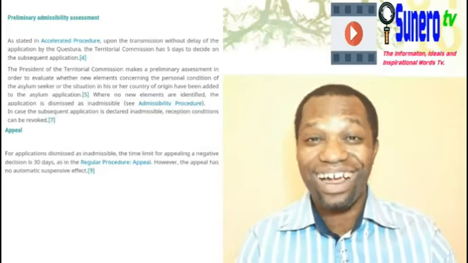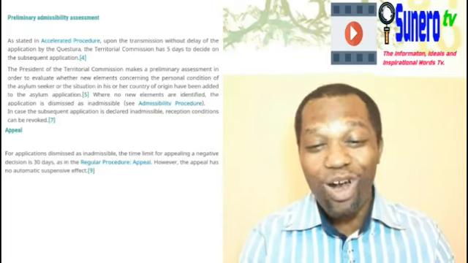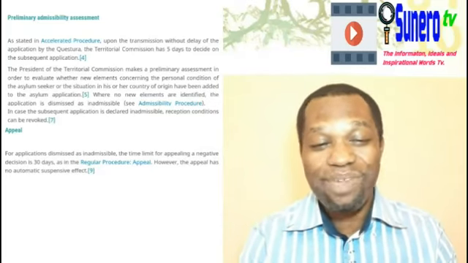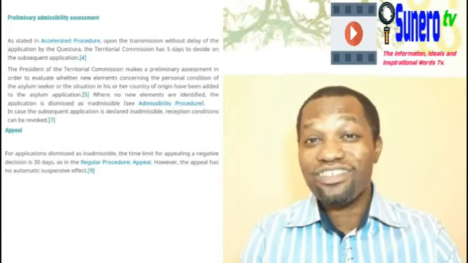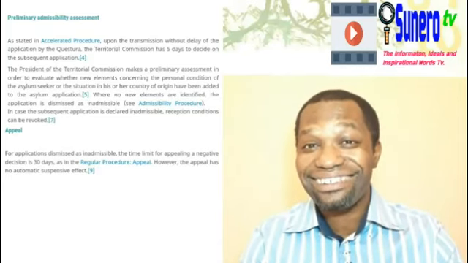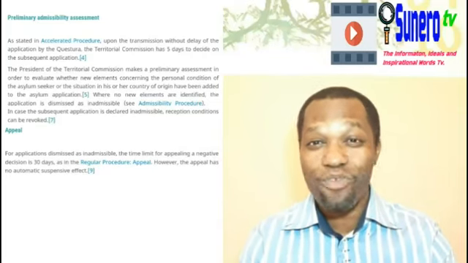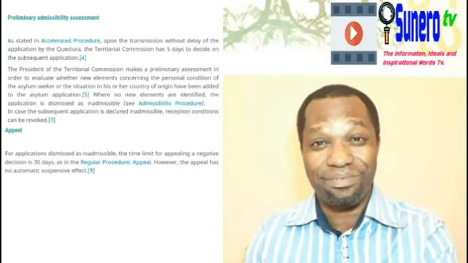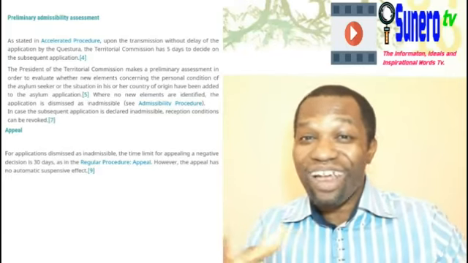second asylum claim. So it says, or the situation in his or her country of origin has been added to the asylum application. Also, if the situation in your country has changed, maybe previously, in your first application, before they gave you 1, 2, 3 negatives, the situation in your country was okay.